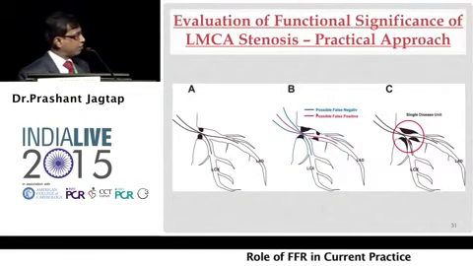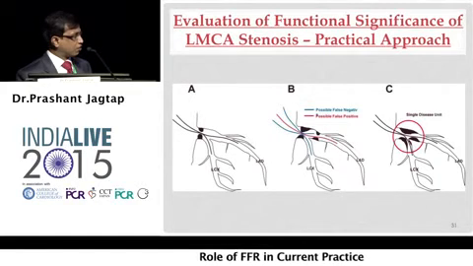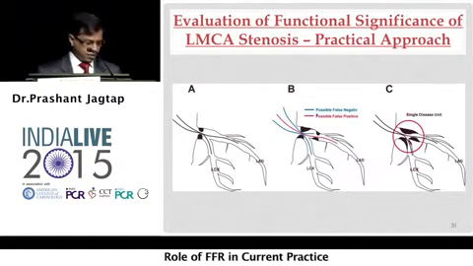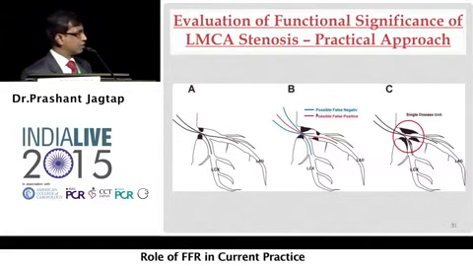Three situations in left main: ostial left main, not so difficult. When you have these two lesions, I have already highlighted, if you put the wire here, it will possibly be a false positive FFR, and the moment you treat this, it will come into ischemic range. And if you have a distal left main disease, a true bifurcation lesion, then it has to be treated in a totally different way.